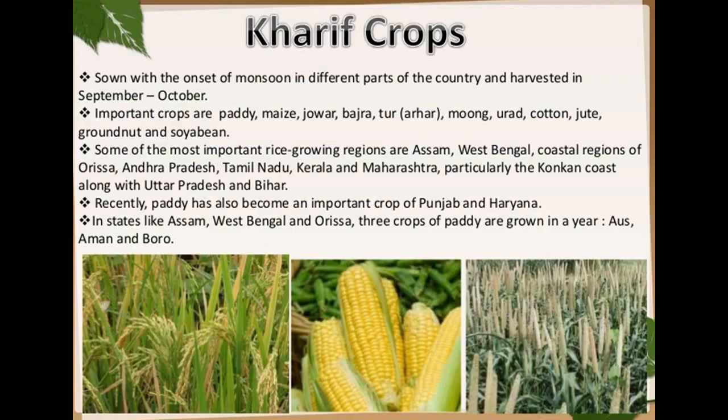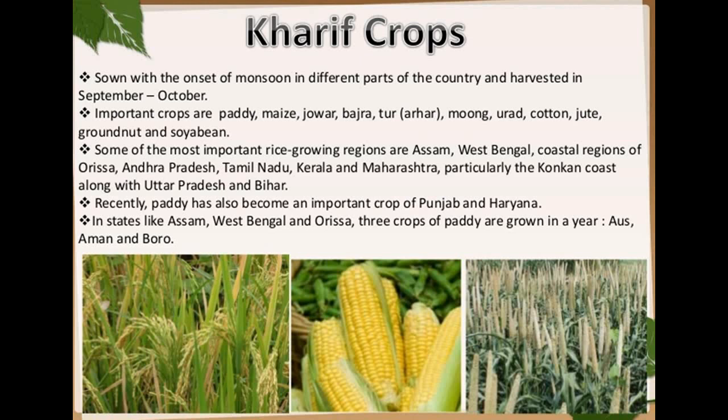Then the second season is Kharif crops. They are sown with the onset of monsoon in different parts of the country and harvested from September to October. So they sow the seeds in the monsoon season in different parts of the country, and they harvest these crops basically from September to October. The important crops are paddy, maize, jowar, bajra, arhar, moong, urad, all these dals that you eat, and then cotton, jute, groundnut and soya bean.